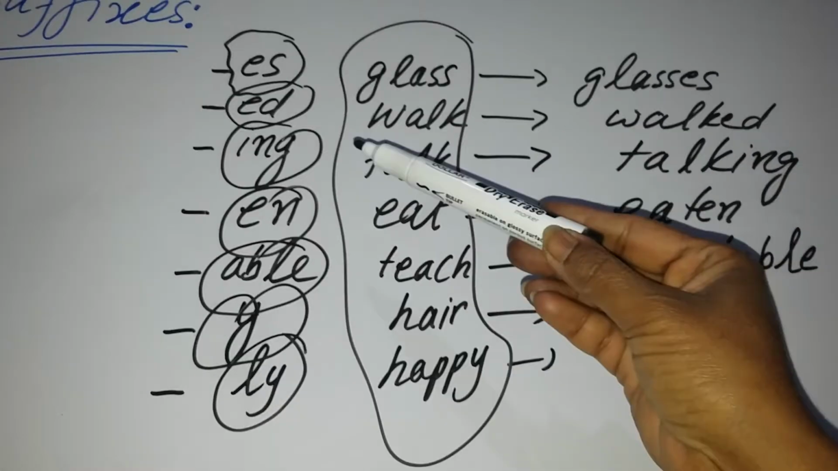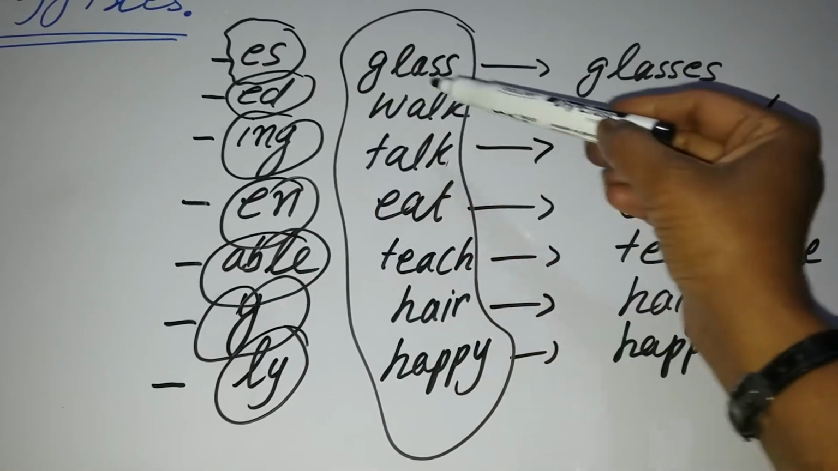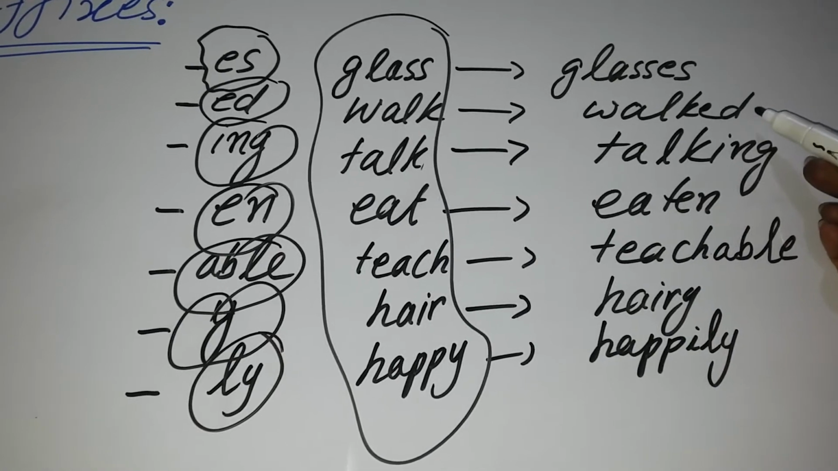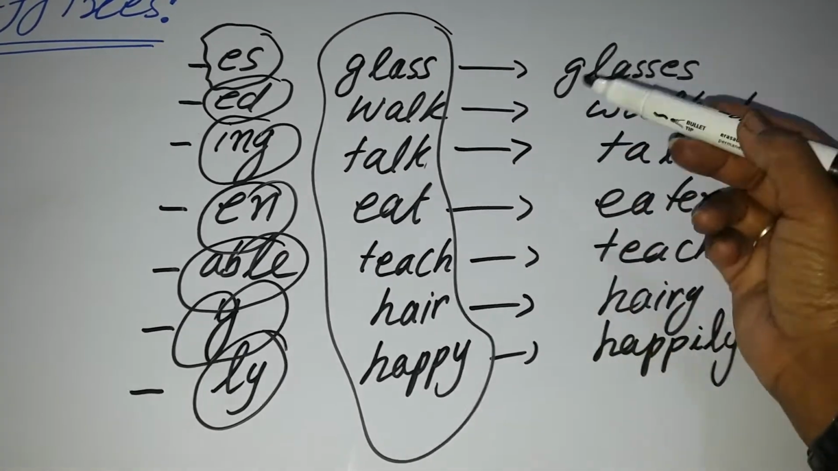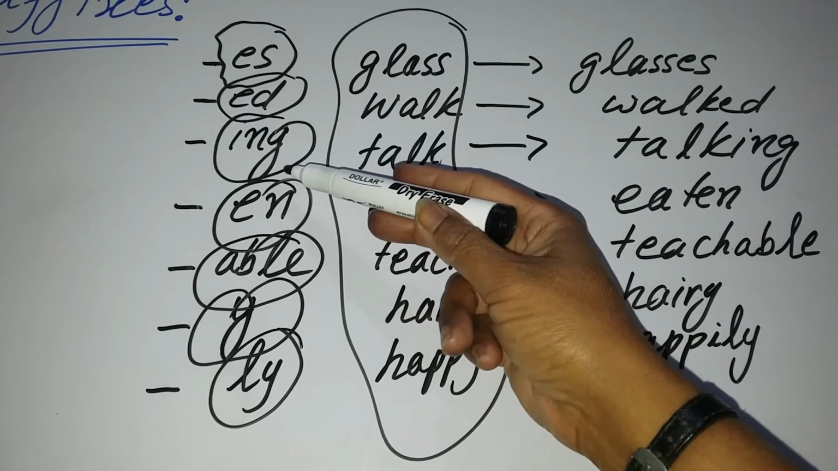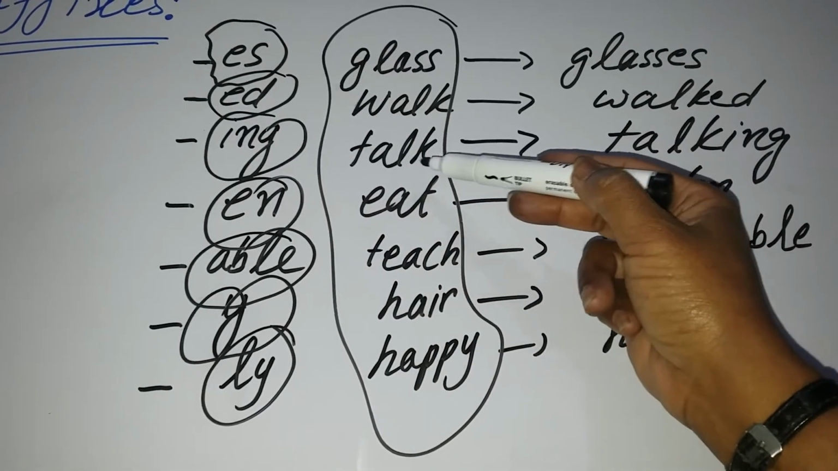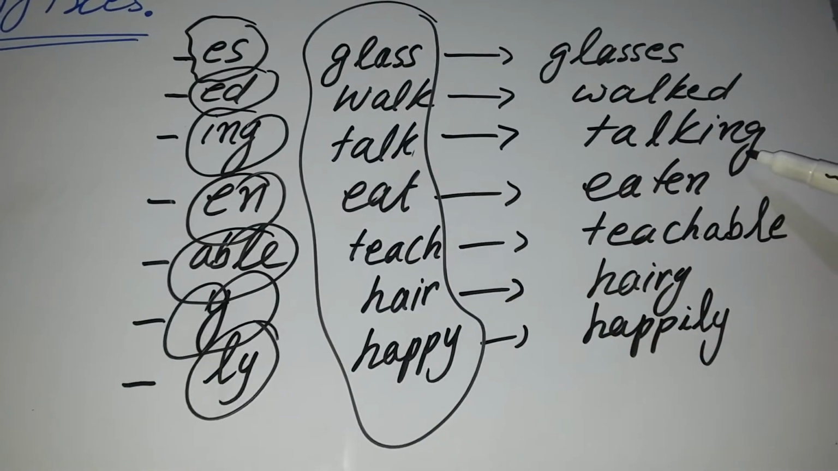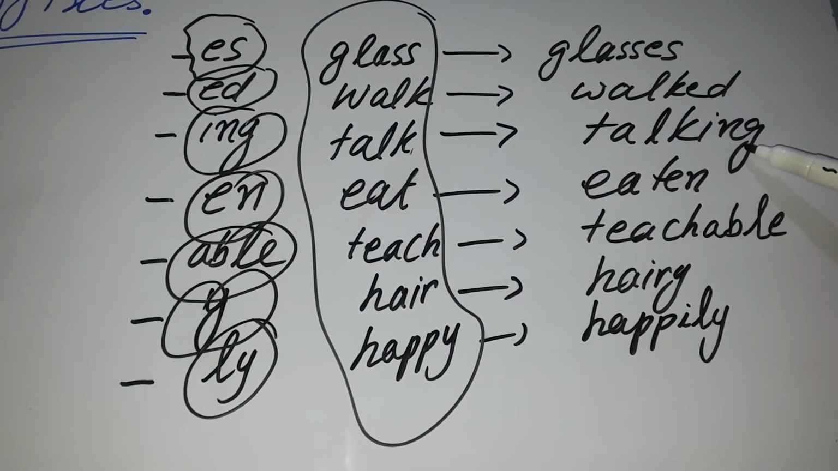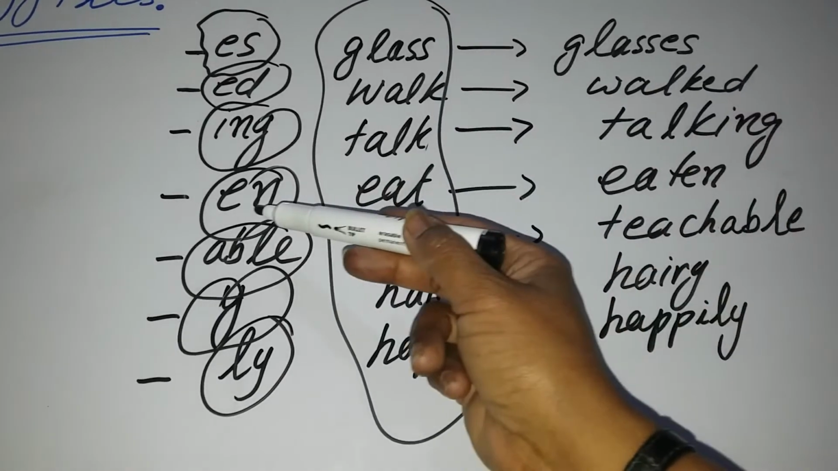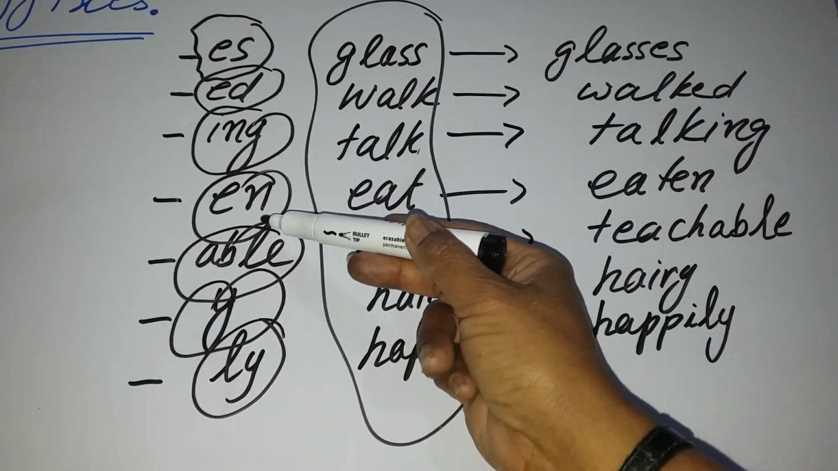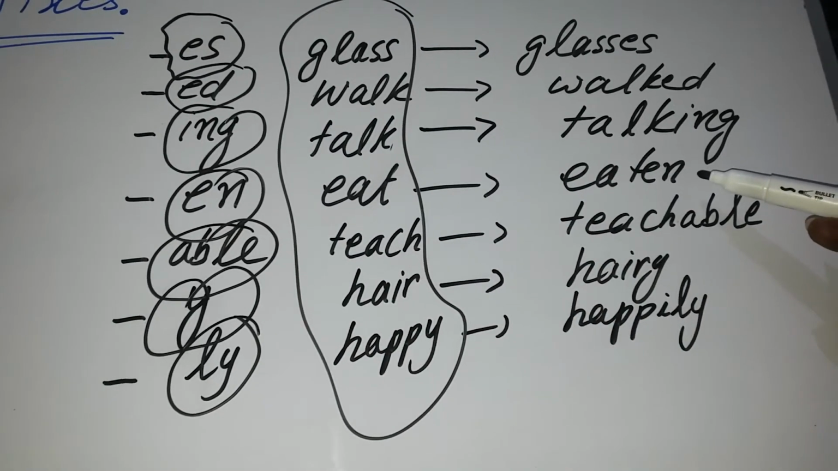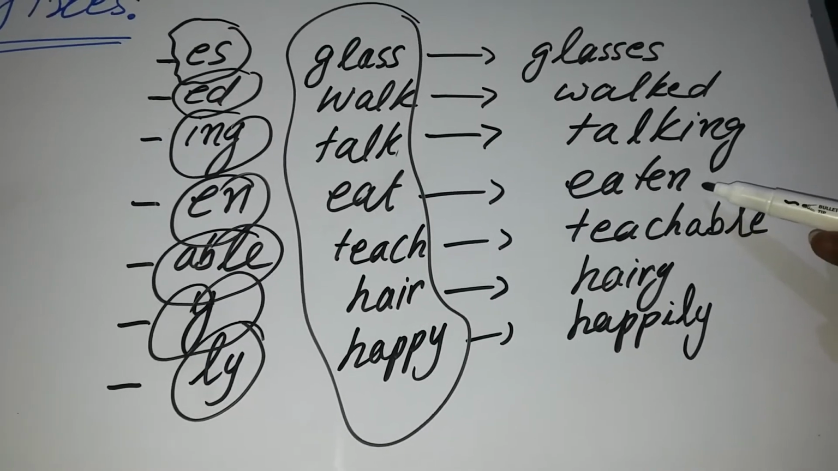Similarly, walk, ed, that is a suffix. When we put this ed at the end of the base word, it will be converted into walked, that is the second and third form of walk. Ing: when we put this ing suffix at the end of the base word talk, it will be converted into talking, that is a present participle as well as a gerund. En, this is a suffix. When we put this en at the first form of the verb eat, it will be converted into eaten, that is the third form of the verb and also an adjective.